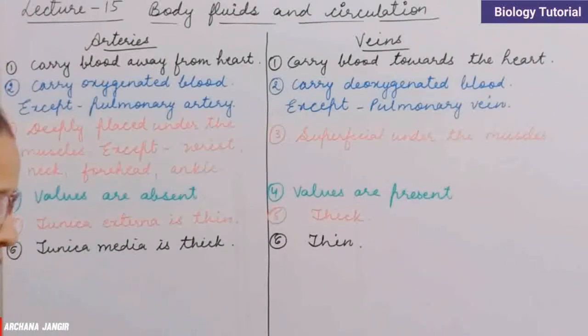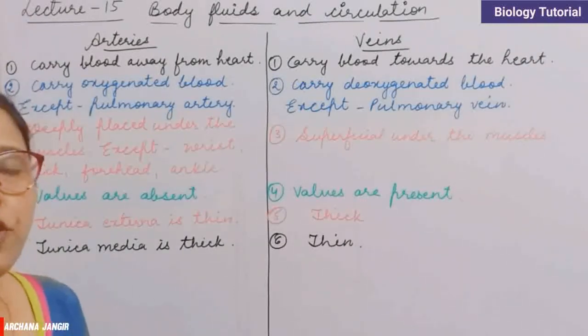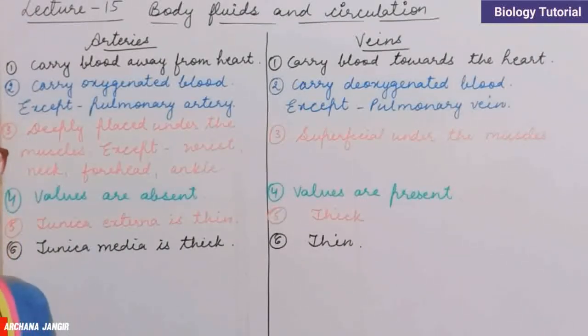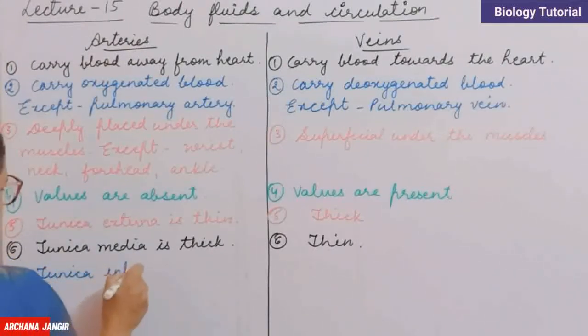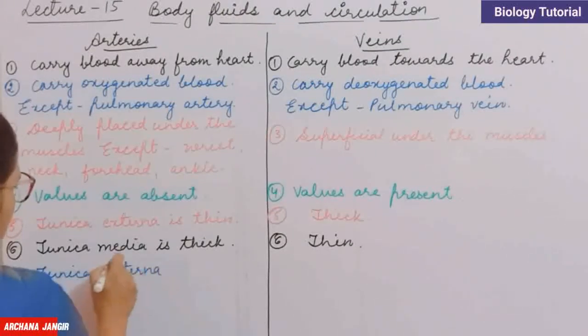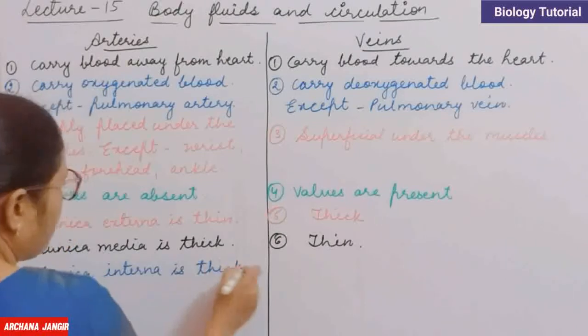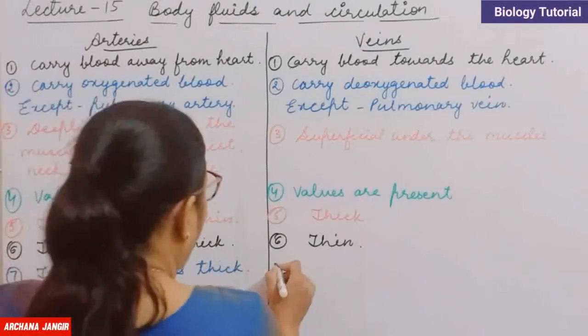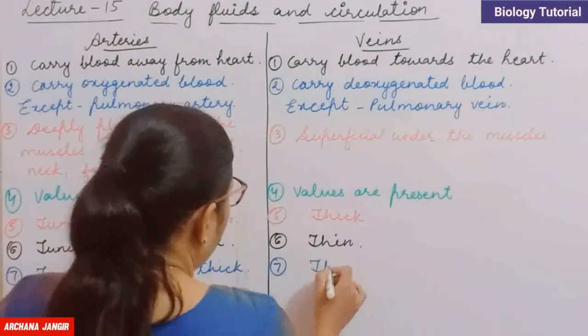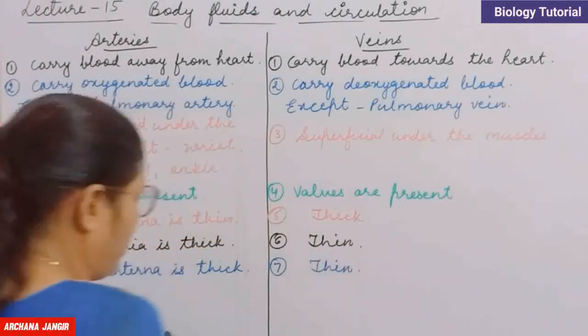Next one is tunica interna, and we are going to talk about the endothelial layer, which is thick in case of arteries as we see in the diagram, and it is thin in case of veins.